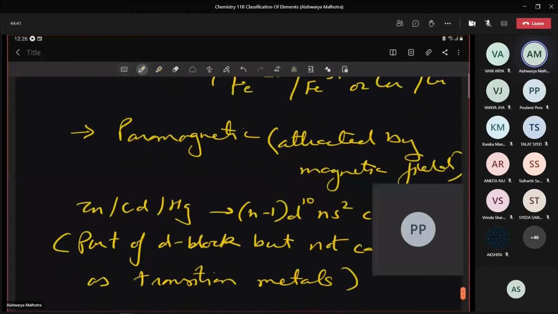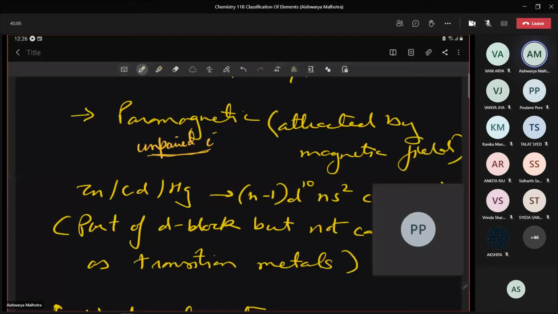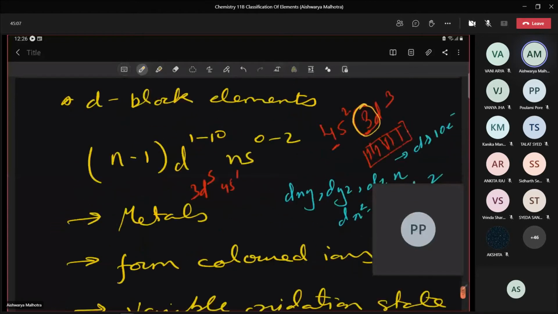Next, write, they are paramagnetic in nature. Under paramagnetic, please write, they are attracted towards magnetic field. Now, this paramagnetic is because of the presence of unpaired electrons. Please write. Unpaired electron. This paramagnetic nature is contributed by the fact unpaired electrons. Now look here beta, as we are talking about vanadium. Vanadium contains 3 unpaired electrons, right?